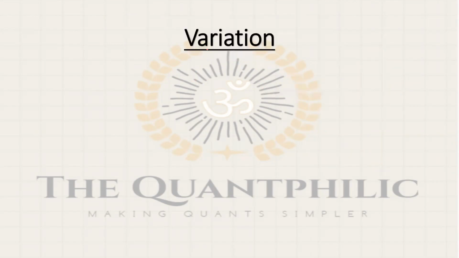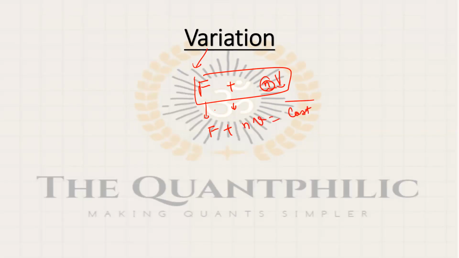Next is variation. This is an important topic. Questions may come from this. A past CAT question was about hostel charges. A hostel has two types of charges: one is a fixed cost, and the other is a variable cost, which depends on numbers. In this you have to make a linear equation. A fixed charge will be charged and the variable will be according to the number of people or number of students. So this will be the total cost. This is the variable type of relation, and it can be asked.